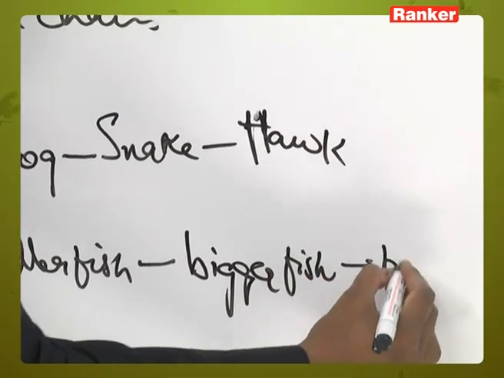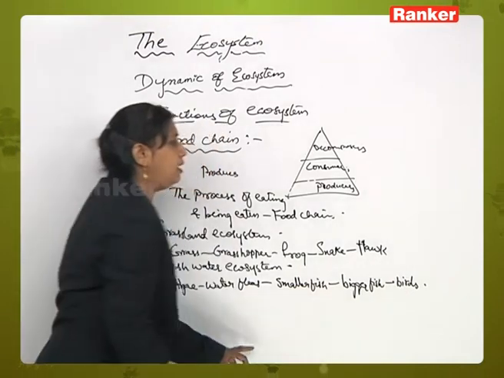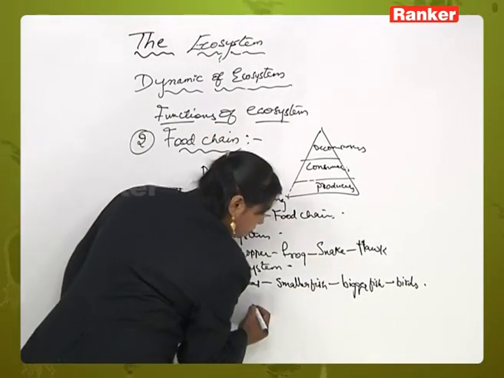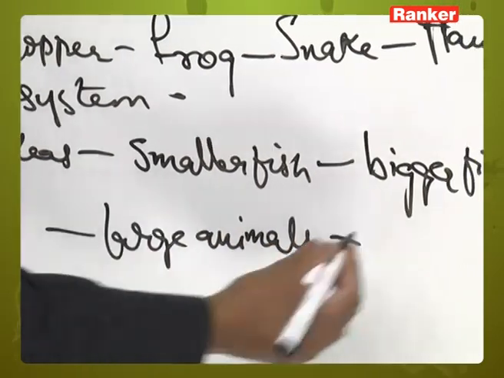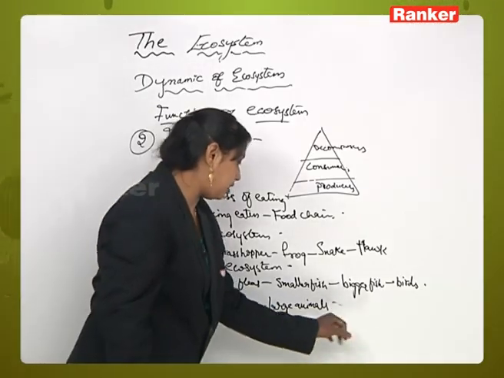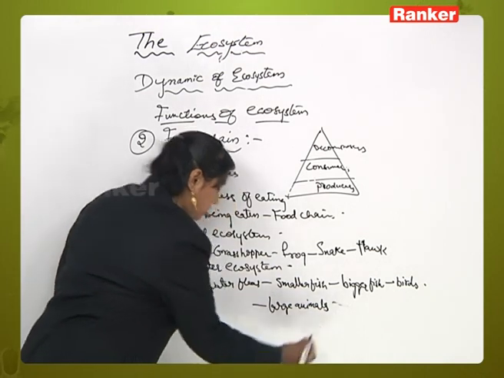and these will be eaten by birds, and birds will be eaten by large animals, and again large animals are not further eaten. So, this is also considered as a food chain.